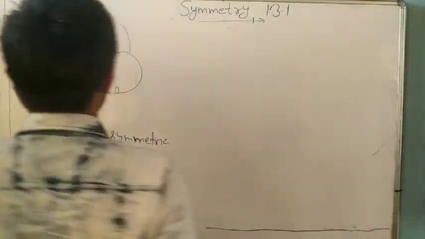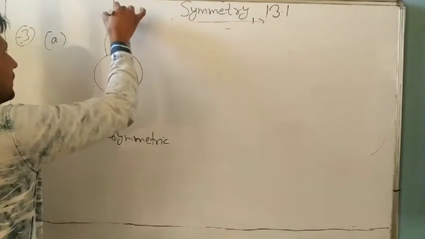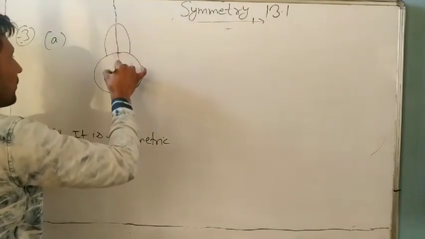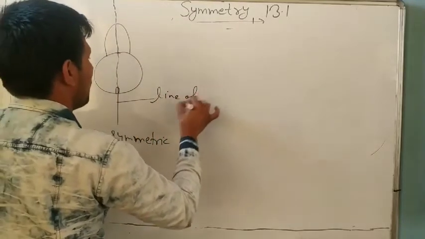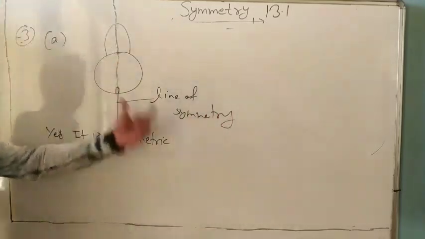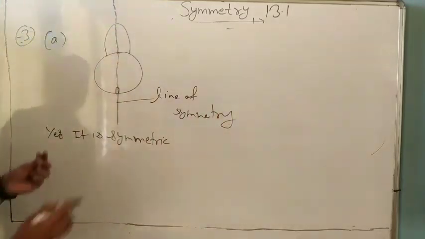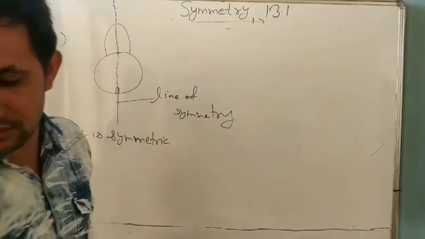So which one is symmetric, horizontal or vertical? This one. So you have to draw like this and write line of symmetry. Yes, this line divides it into two equal parts. Next is B part.